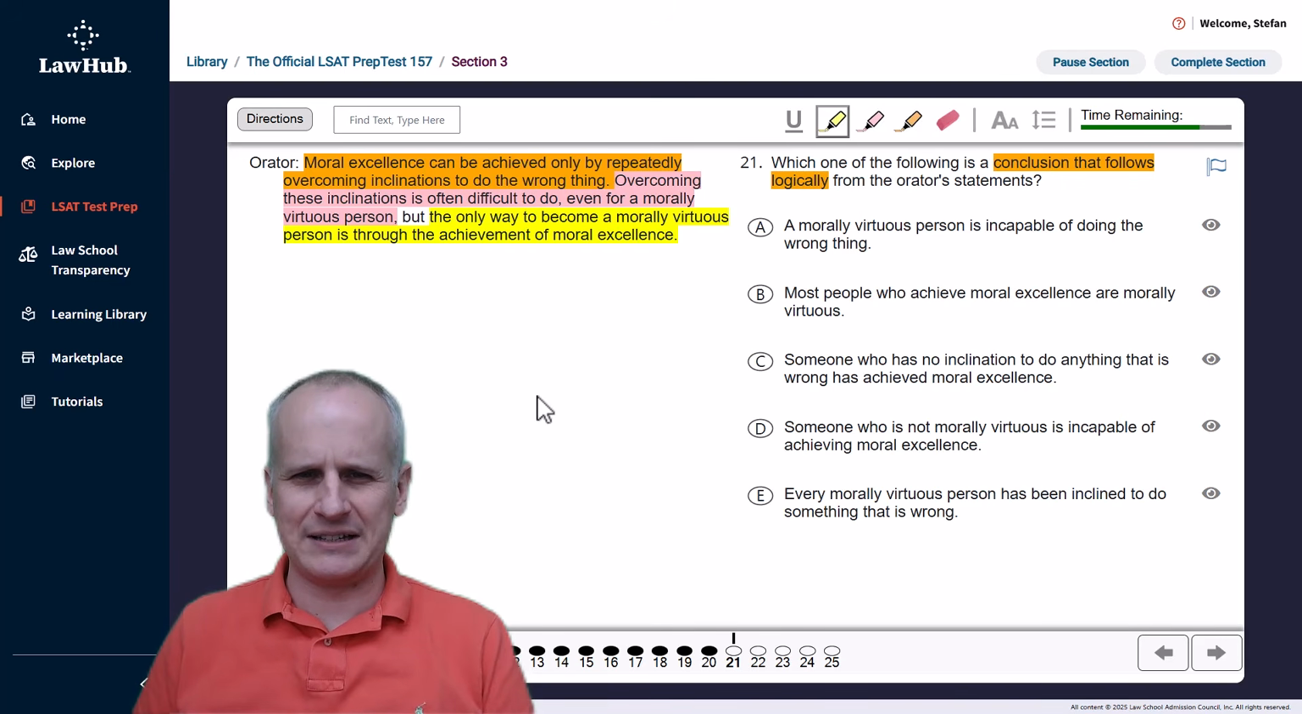We've got moral excellence in the first orange highlight. We then switch to morally virtuous in the next pink highlight, and then we combine morally virtuous and moral excellence in the final statement. So we should already identify that these terms are going to be important.